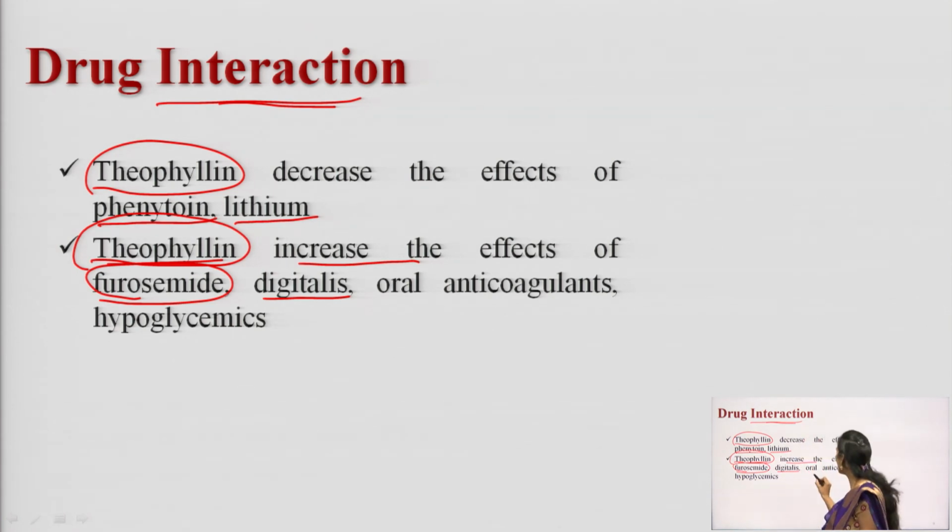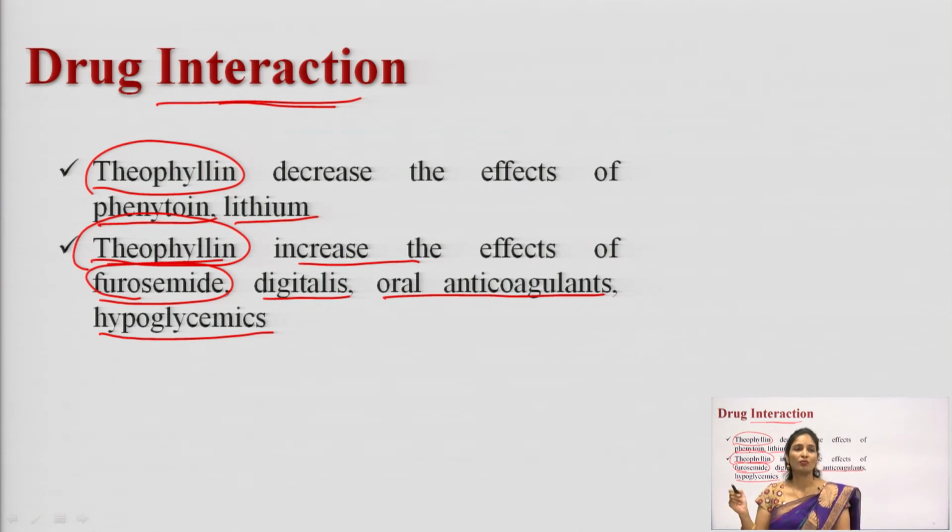And the next one is oral anticoagulants. What are the oral anticoagulants? What is the example here? Warfarin. Warfarin is an oral anticoagulant. So if you give warfarin along with theophylline, the action of warfarin is increased. And hypoglycemics. Hypoglycemics are the drugs which are taken to decrease the blood glucose levels in the body.